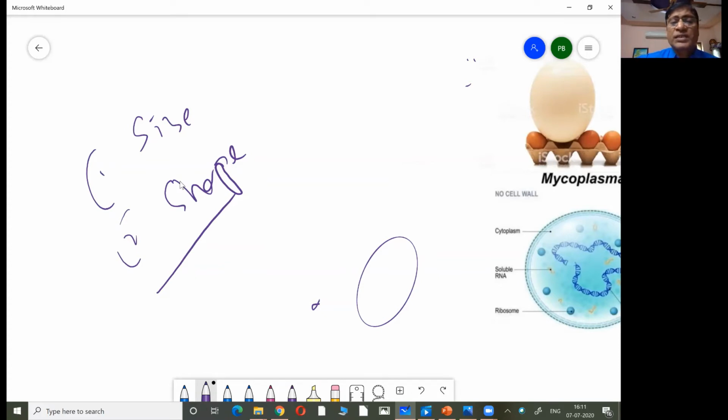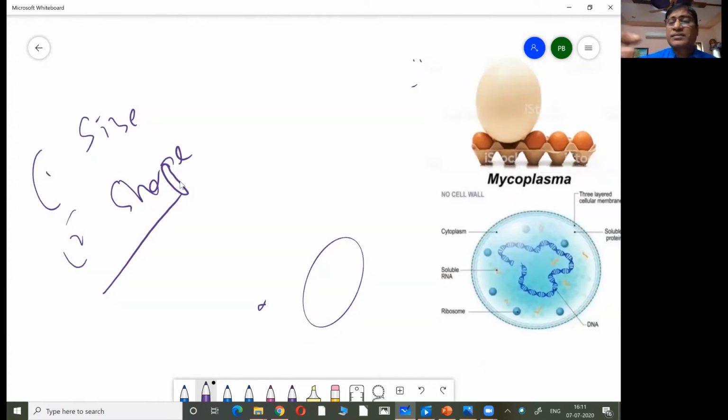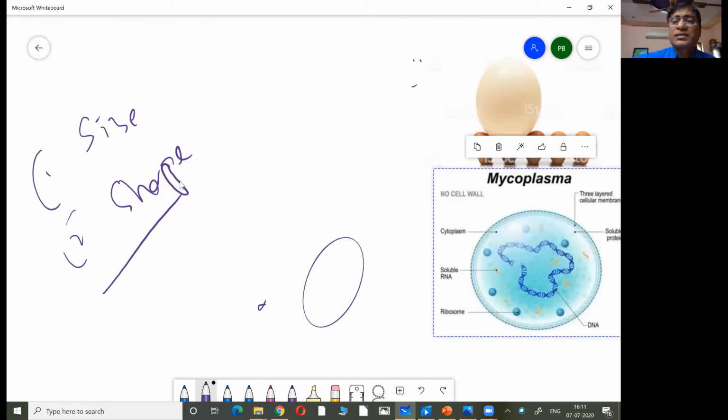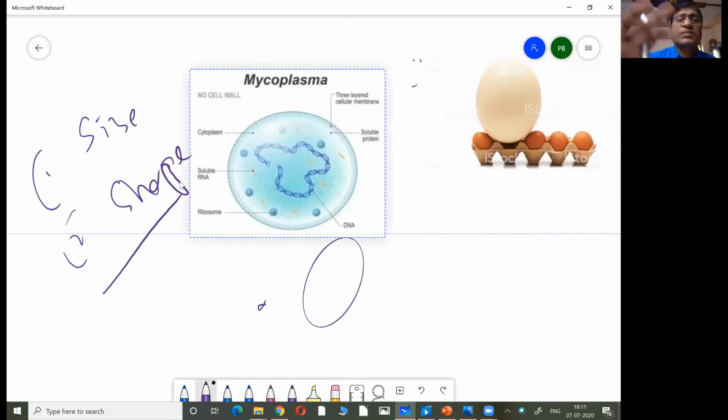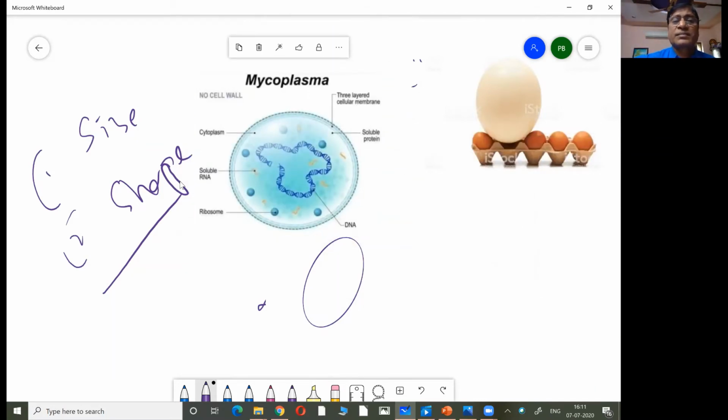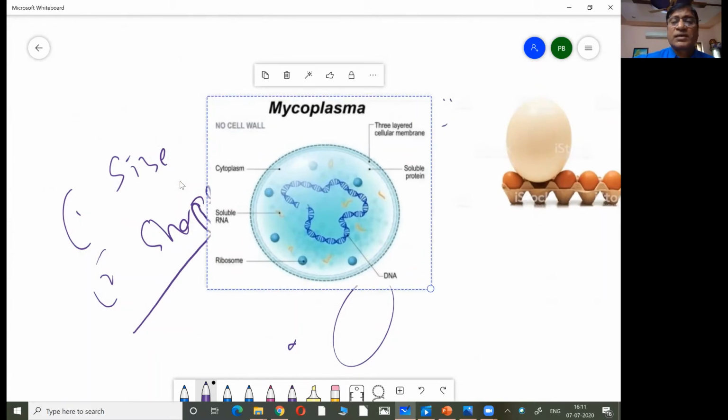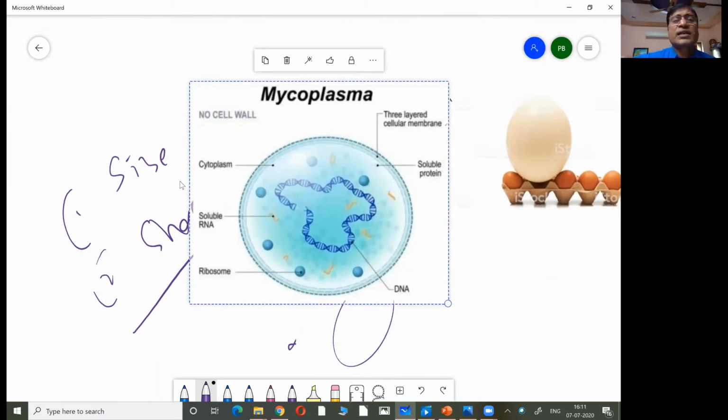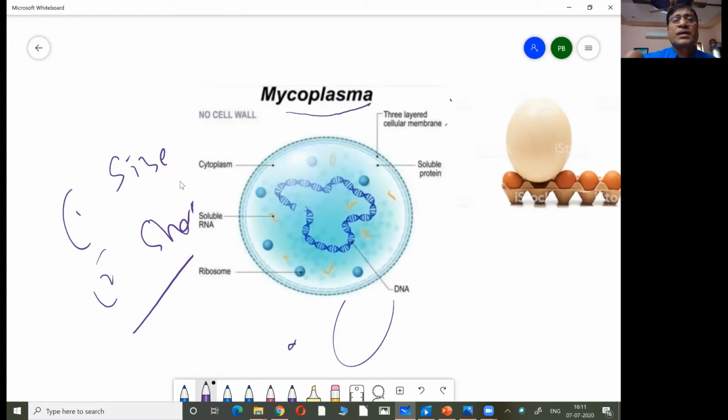So what is the smallest cell? You are seeing here, this is the smallest cell. The name of the cell is mycoplasma. Mycoplasma is a type of bacteria.